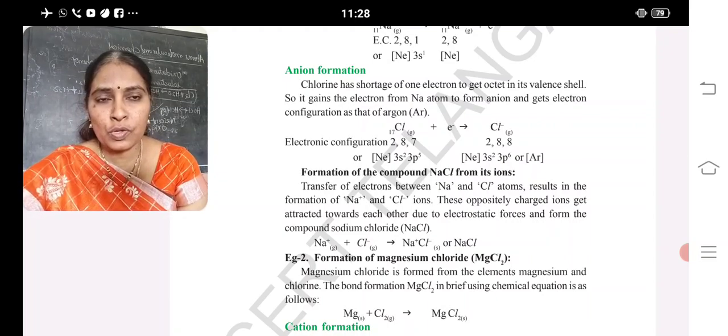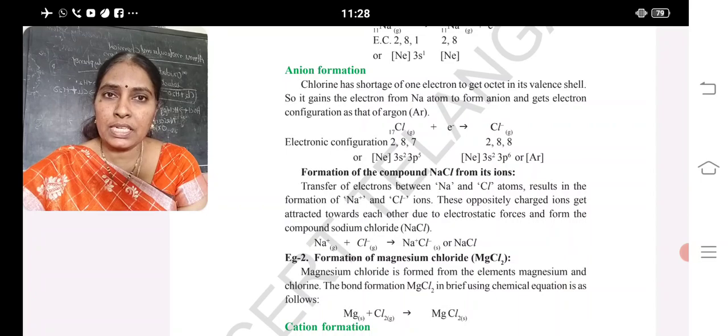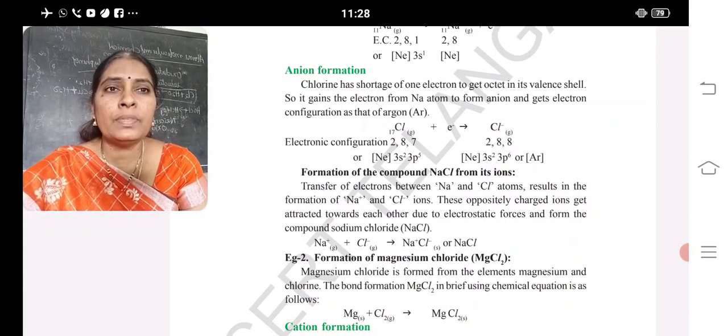And anion formation, Cl minus: chlorine's atomic number is 17, its configuration is 2, 8, 7. It gets one electron and forms 2, 8, and forms the chloride ion. So the bond formed between sodium and chlorine is sodium chloride. Na plus and Cl minus give rise to NaCl.